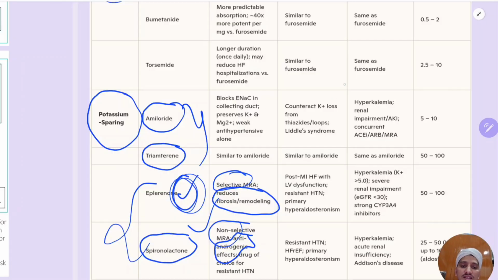So what are the key indications? Amiloride is used to counter the potassium loss from thiazides and loop diuretics. That is one. Second is Liddle syndrome. The patients who are having Liddle syndrome, in that also you use this. Triamterene uses are similar to amiloride.